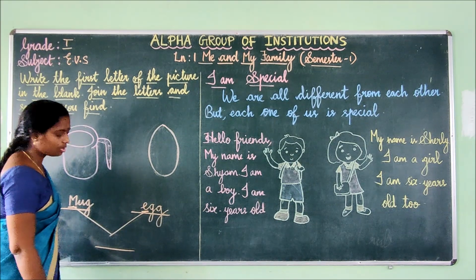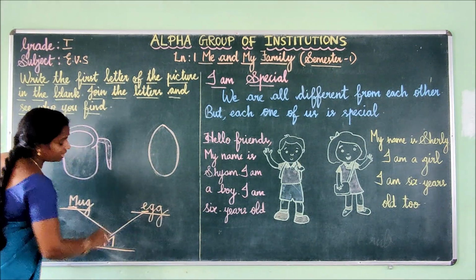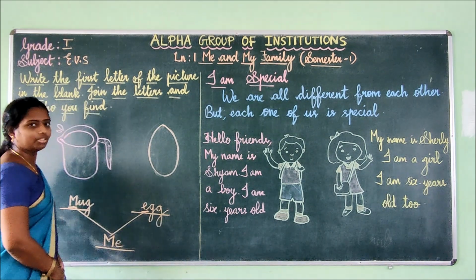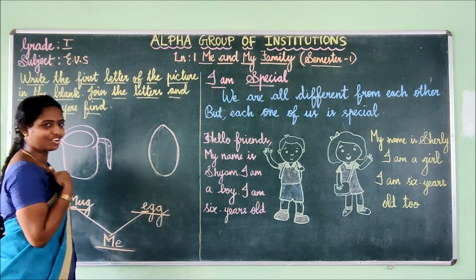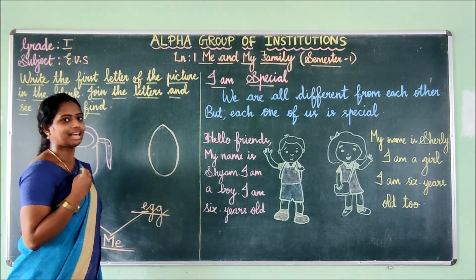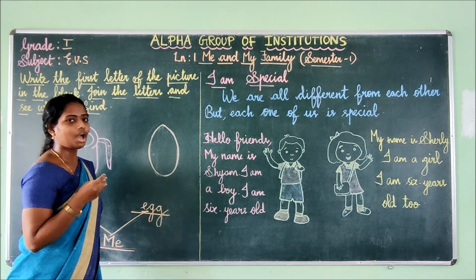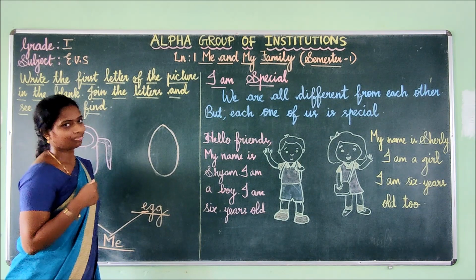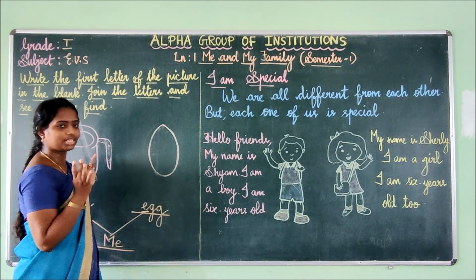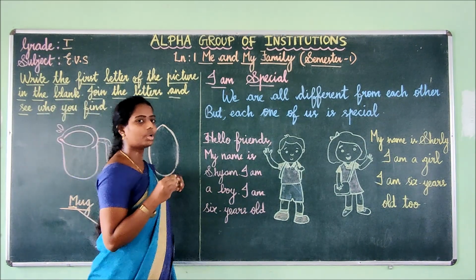Okay? What is the first letter here? M. And what is the second letter here? E. And what did we get? Yes, we got me. We got what? We got me. So we are going to see about us in this lesson. Okay, children, what are we going to see? We are going to see about us in this lesson. Okay, children. Okay, are you all clear about it? What are we going to see here? Yes, very good, children. And what is the next topic we are going to see?